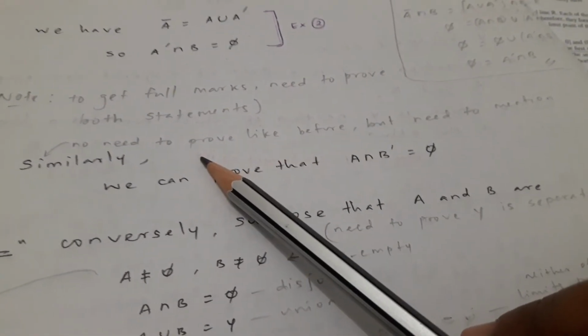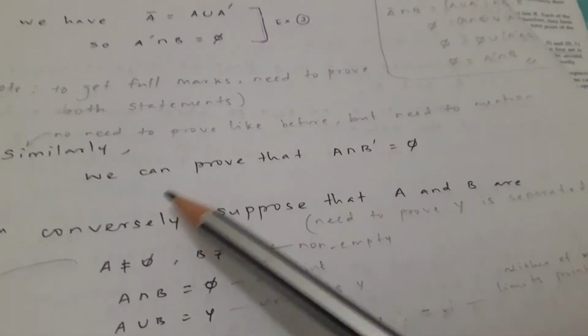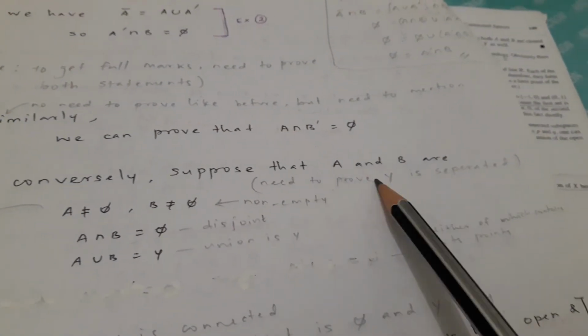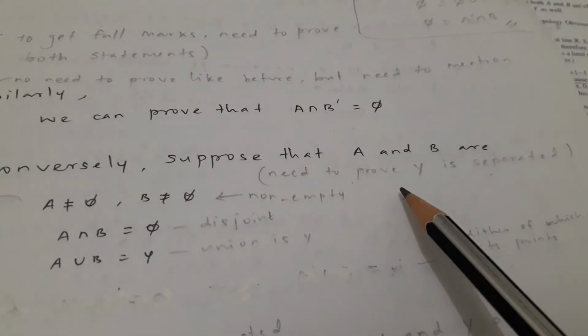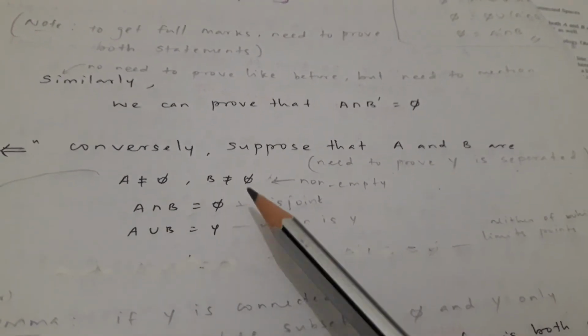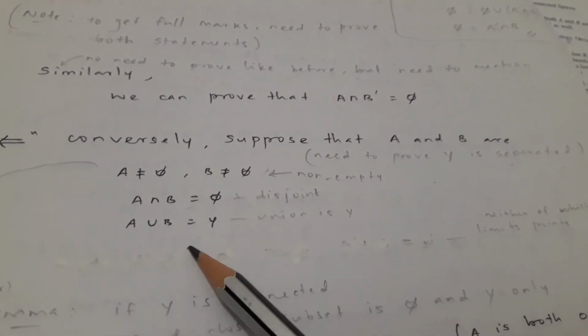Let's see one note: to get full marks you need to prove both statements. Similarly, we don't need to prove it again as before, but need to mention that we can prove A intersection B dash is equal to pi as well. Now let's see the converse part. Suppose that A and B are separations. We need to prove Y is separated. So A is non-empty, B is non-empty. A intersection B is pi, that is disjoint. A union B is Y, that is the union is Y. Neither of which contains limit points.